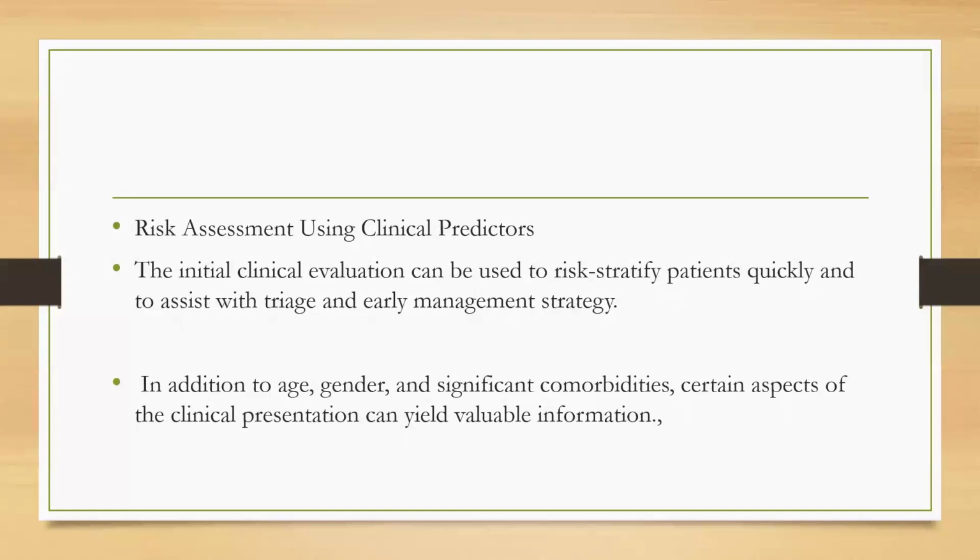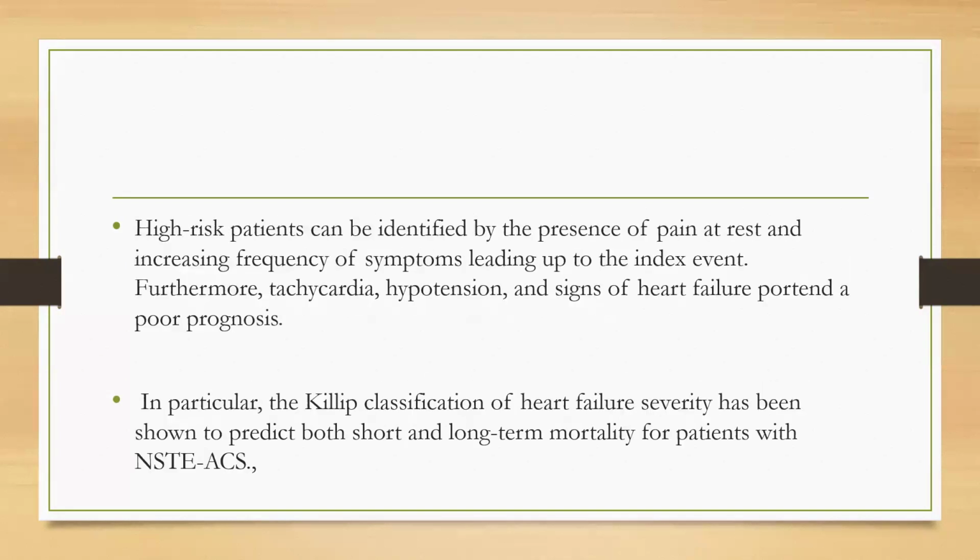The initial clinical evaluation can be used to risk stratify patients quickly and to assist with triage and early management strategy. In addition to age, gender, and significant comorbidities, certain aspects of the clinical presentation can yield valuable information. So, a high risk patient can be identified by the presence of pain at rest, or increasing frequency of symptoms leading to the index event.